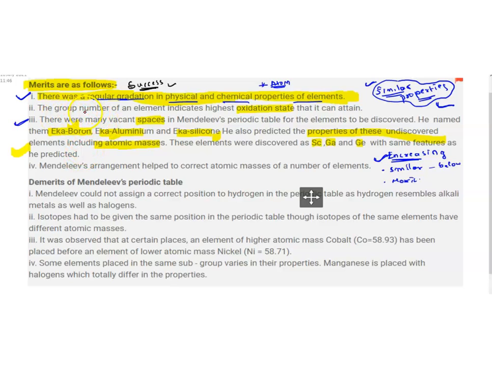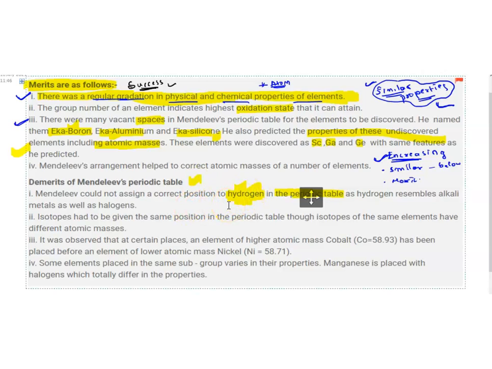The first demerit, which is still a demerit of the modern periodic table, is the position of hydrogen. Mendeleev could not assign a correct position to hydrogen. This is still a problem of the modern periodic table also. We have not given a correct place for hydrogen. The position of hydrogen is a demerit of the modern periodic table as well as the Mendeleev periodic table.